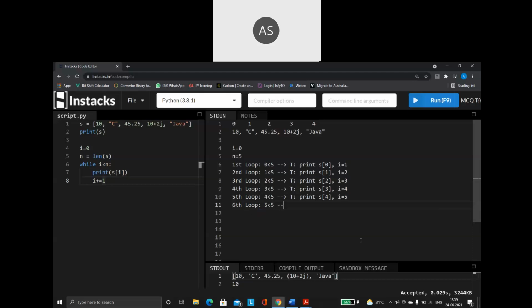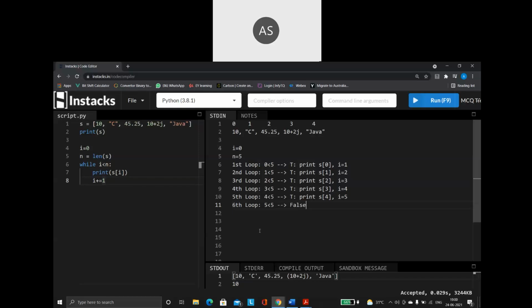No. So now my condition is false. So now my condition becomes false. So again I said entry control loop. So once the condition is false, the loop will no longer get executed. So the execution of the loop will be stopped here. So there I go. This is how my while loop is going to be working.